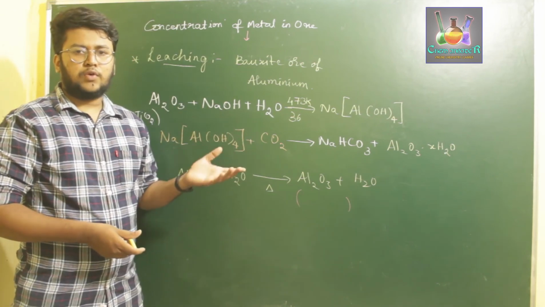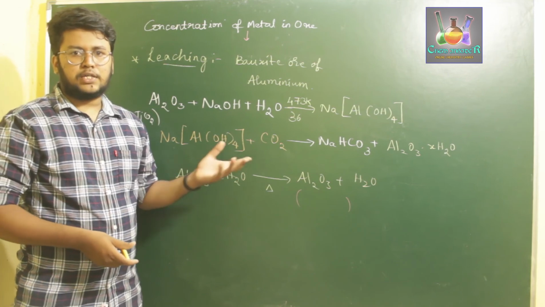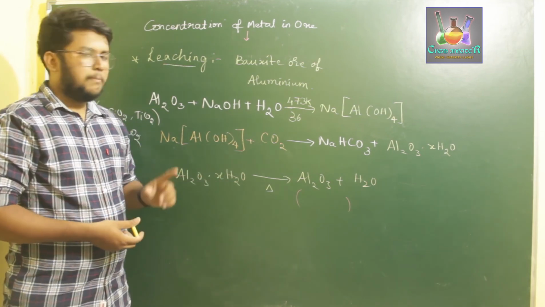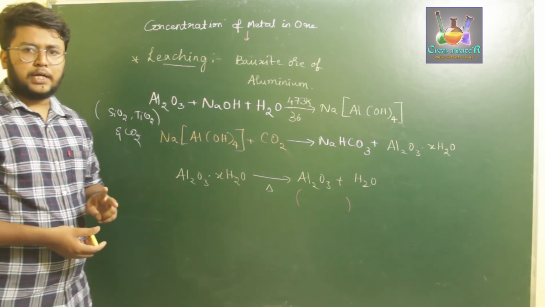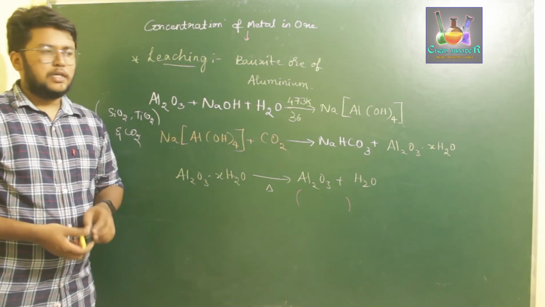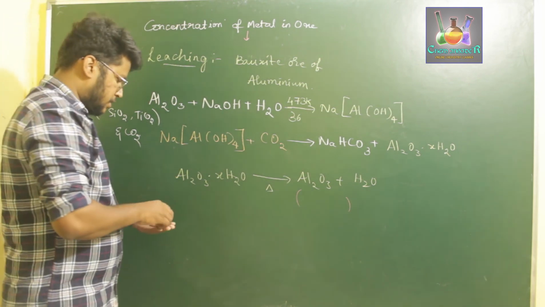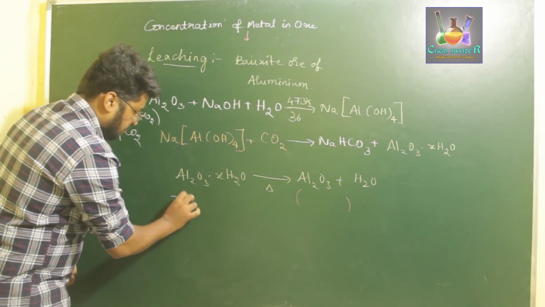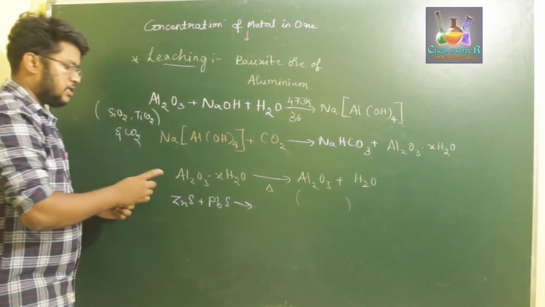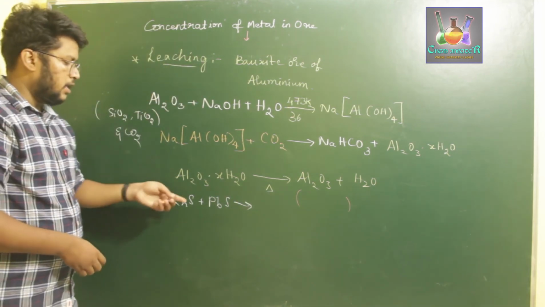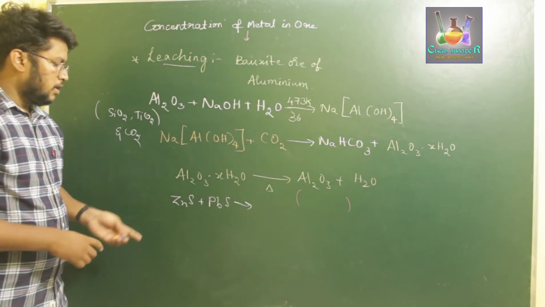In case of hydraulic washing, you can separate heavier metal ores. But in case of froth flotation process, we can separate two metal ores having sulfides. Like for example, we can separate zinc sulfide and lead sulfide in the metal ore.